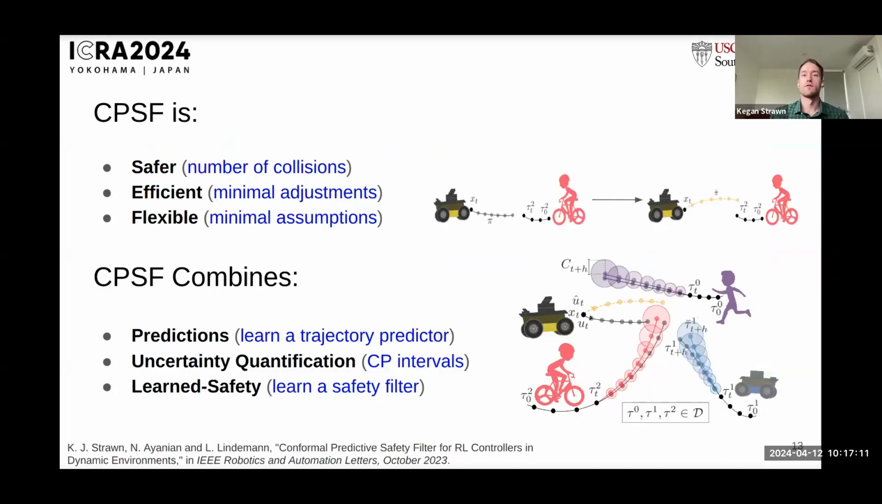To summarize, our conformal predictive safety filter is safer in the number of collisions, efficient with minimal adjustments to the given controller, and flexible by making minimal assumptions and minimizing conservativeness compared to other methods, enabling better and safer performance when deploying learning-based controllers.